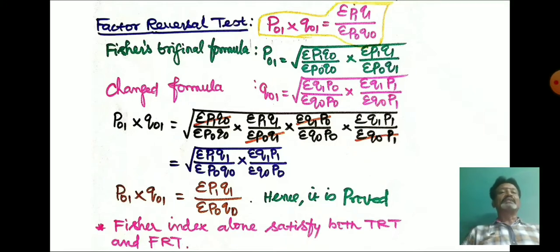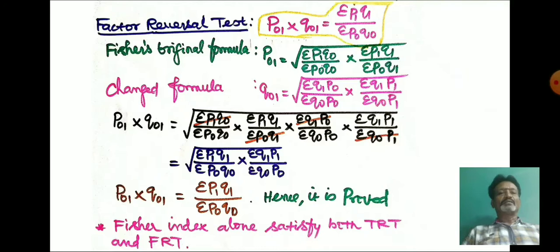Then after that, in the proof we have to write P01 into Q01 equal to under root of, first you write Fisher's original formula, then you multiply with it the changed formula. So here P01 into Q01 equal to under root of sigma P1 Q0 divided by sigma P0 Q0 into sigma P1 Q1 divided by sigma P0 Q1 into sigma Q1 P0 divided by sigma Q0 P0 into sigma Q1 P1 divided by sigma Q0 P1.